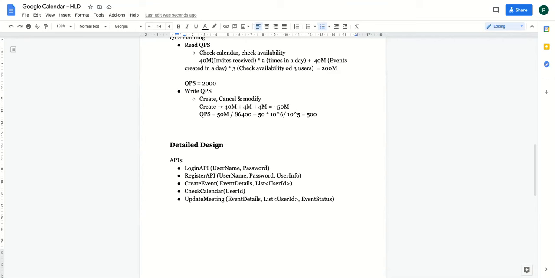Okay, so should we have the notify API as well? Yes, we will have the notification. We'll have the notification that will handle internally. We'll come back to that once we start modeling it.